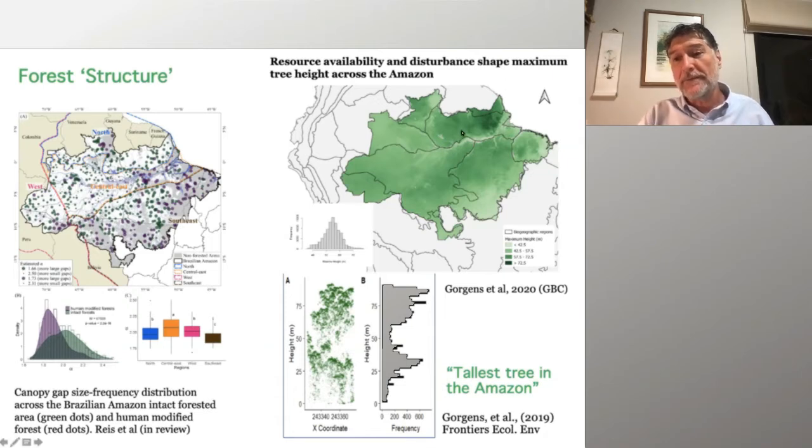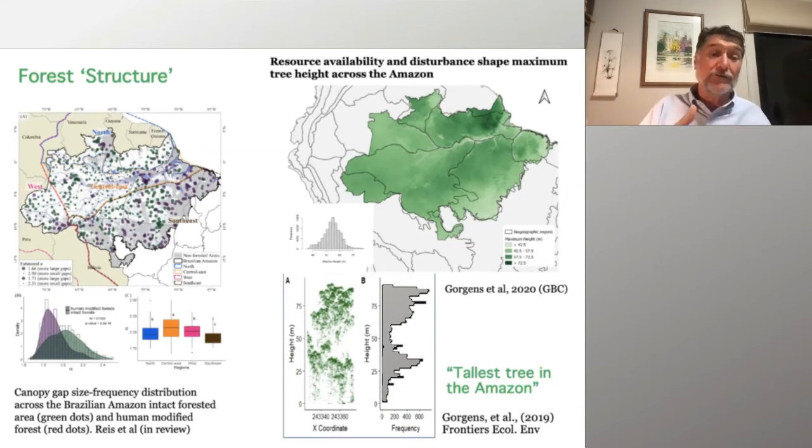If we see on the map here, to the upper part and on the right is where we found the tallest tree in the Amazon, which is almost 90 meters tall. To the left of the screen, we see a canopy size frequency distribution across the region.